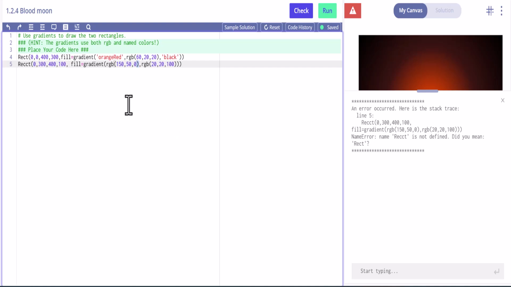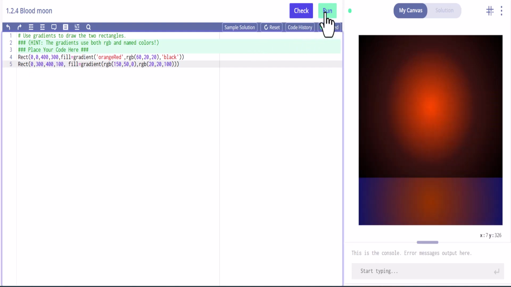Must have had a spelling error here. Oh, spelled rectangle wrong. There we go. That happens. Sometimes you make mistakes. A lot of times they'll give you a hint for this. So it says name error, name rect is not defined. Did you mean rectangle? Okay, so that was my error, and there you go.